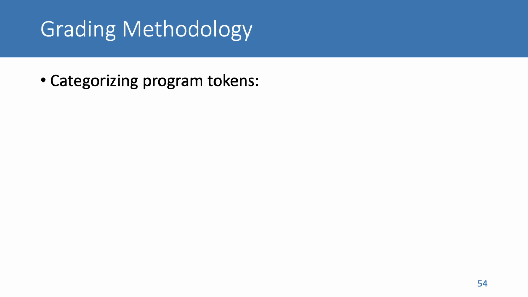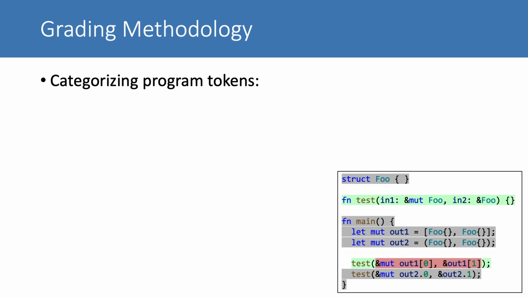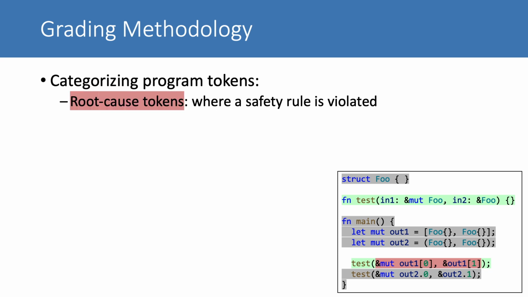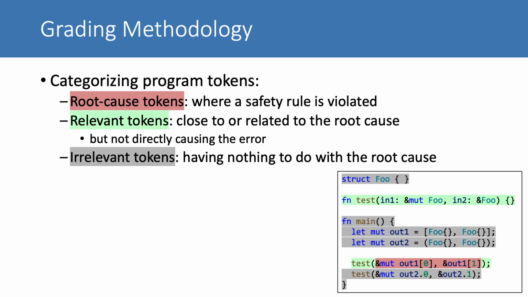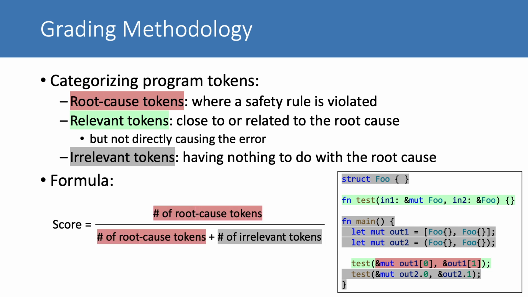We categorize program tokens into 3 types for grading. Root cause tokens represent where a safety rule is violated. Relevant tokens are those close to or related to the root cause, but do not directly cause the program error. Considering participants might accidentally highlight accurate tokens close to the root cause, we do not penalize the selection of relevant tokens. Irrelevant tokens have nothing to do with the root cause. We compute a score for each highlighting result by dividing the number of highlighted root cause tokens by the number of highlighted root cause tokens and irrelevant tokens.